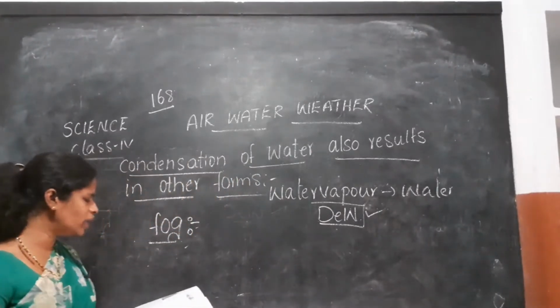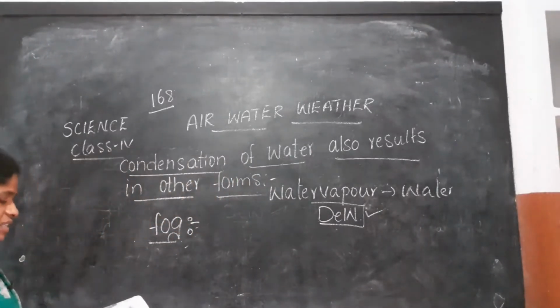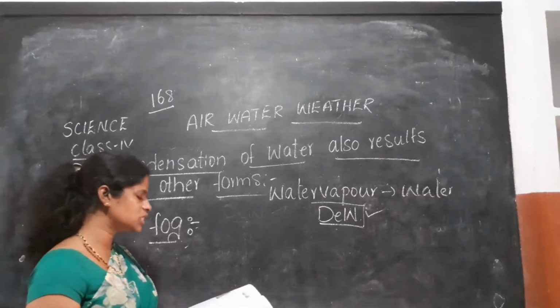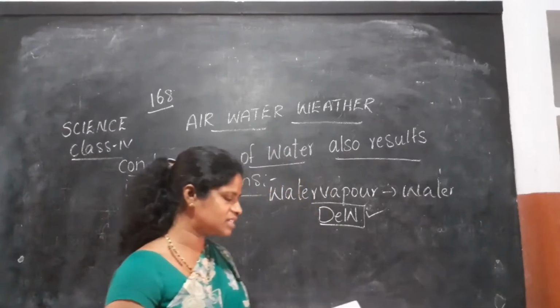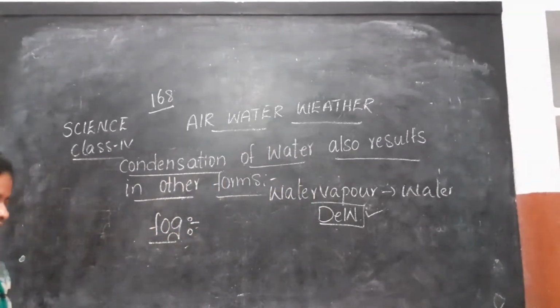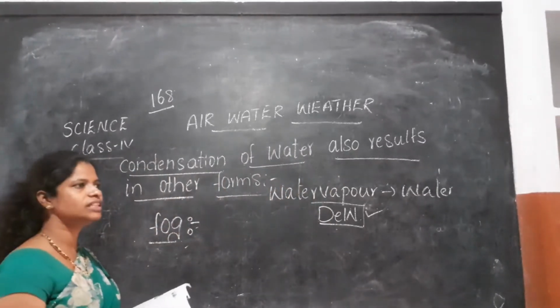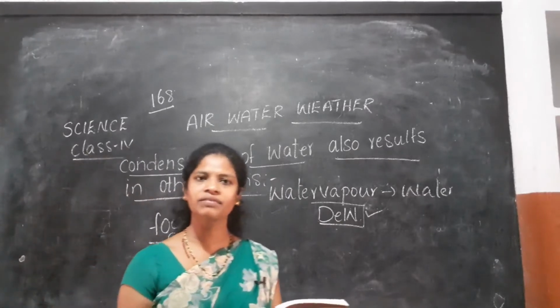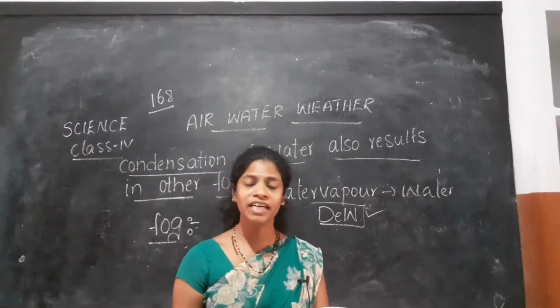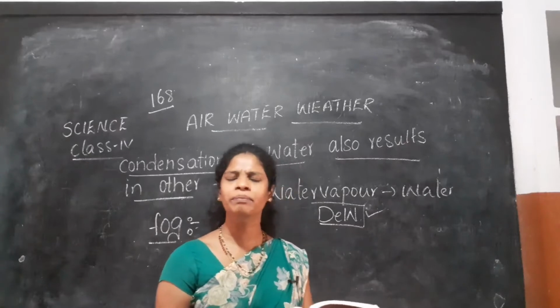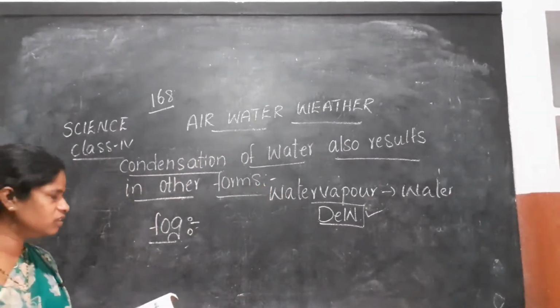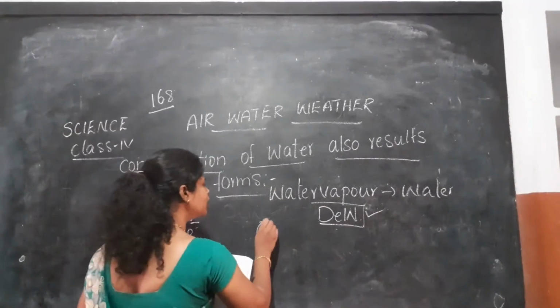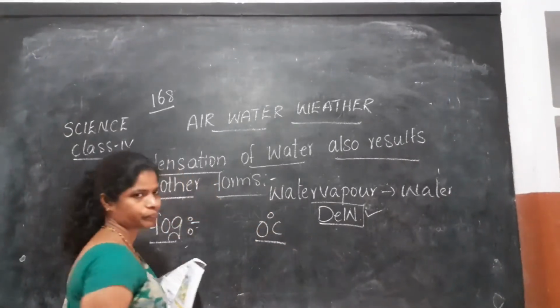So in very cold areas during winter season, sometimes the temperature falls below 0 degrees, then the dew drops freeze into tiny crystals. This is called frost. Yes, students, this frost will not be formed in our place, but in very cold places. Sometimes the temperature falls below 0 degrees Celsius.